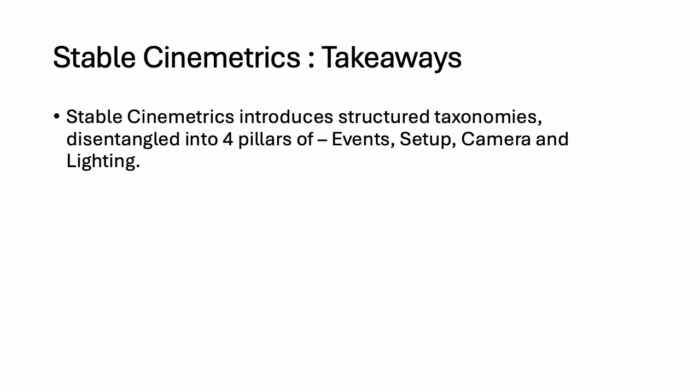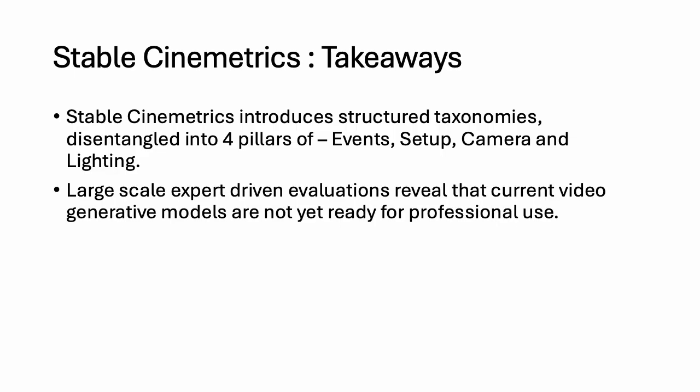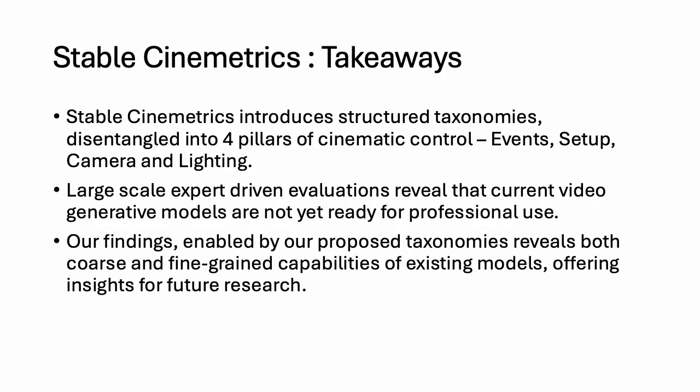So let's summarize the key takeaways from our work. First, Stable Cinemetrics introduces a set of structured, disentangled taxonomies for cinematic control, organized into the 4 pillars of events, setup, camera, and lighting. Second, through a large-scale evaluation driven by industry experts, we demonstrate that current video generative models, while impressive, are not yet ready for the demands of professional use. Third, our proposed taxonomies enable both coarse and fine-grained analysis, revealing the specific capabilities of existing models and providing clear insights to guide future research.